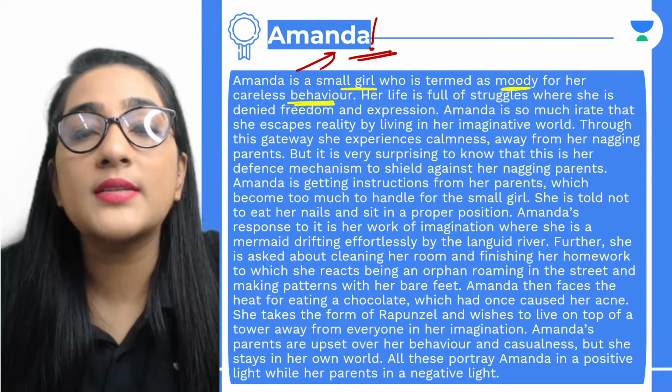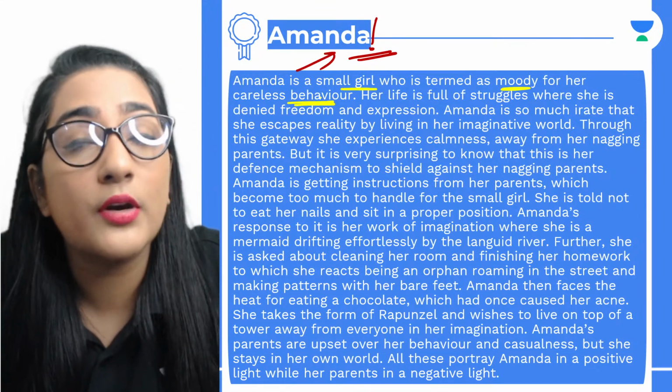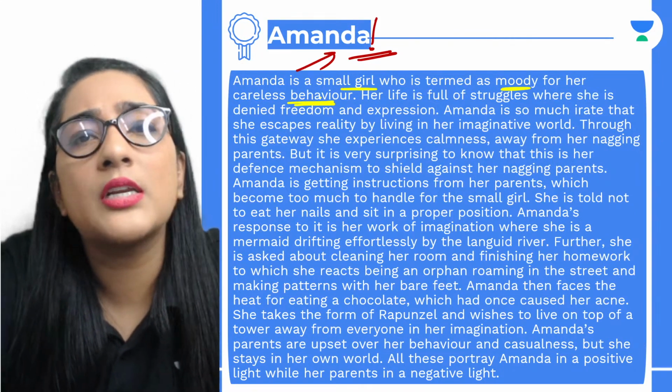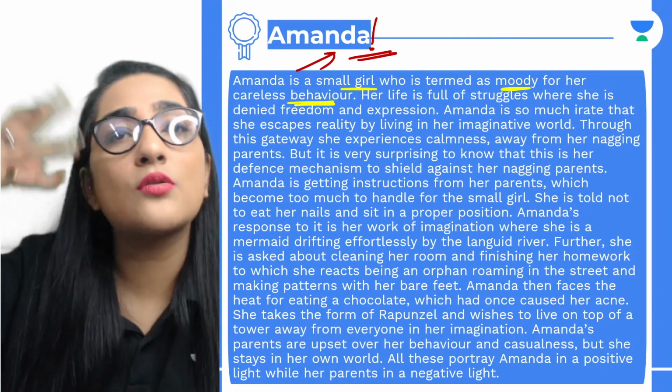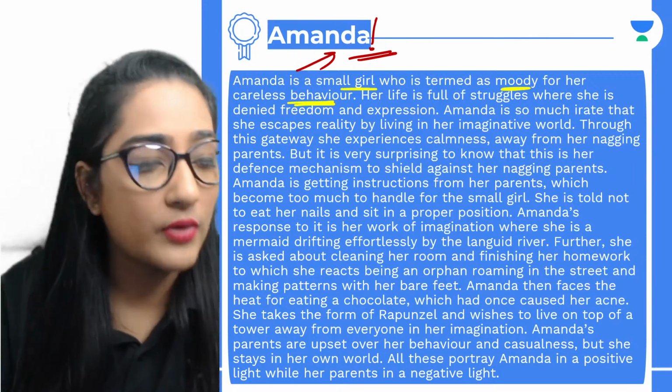If the question is whether she was really moody, no, she was not really moody. I mean, was she really sulking? She was not really sulking. It was just that she appeared to be moody. What is the reason behind it? Because she was into her own thoughts, into her own world, away from her reality.